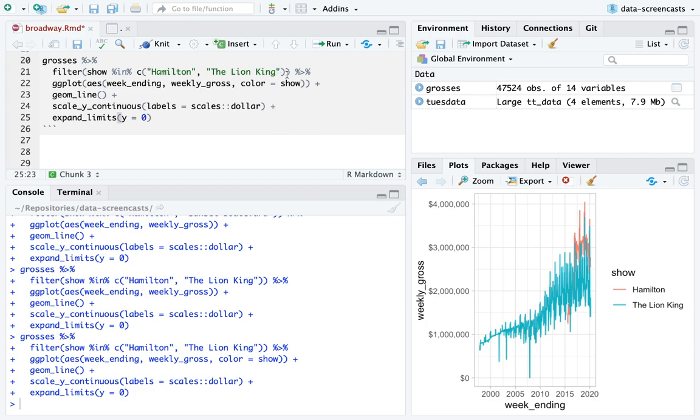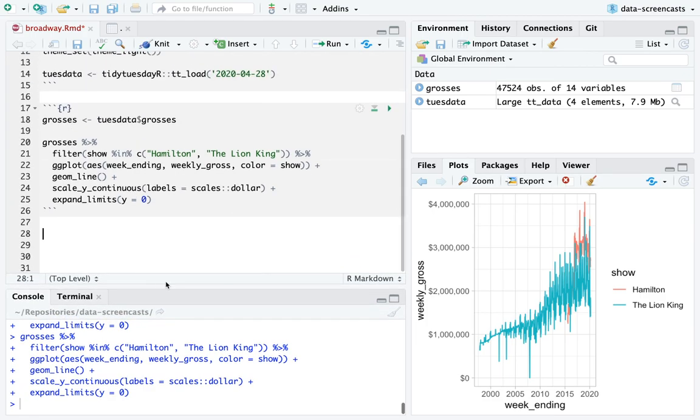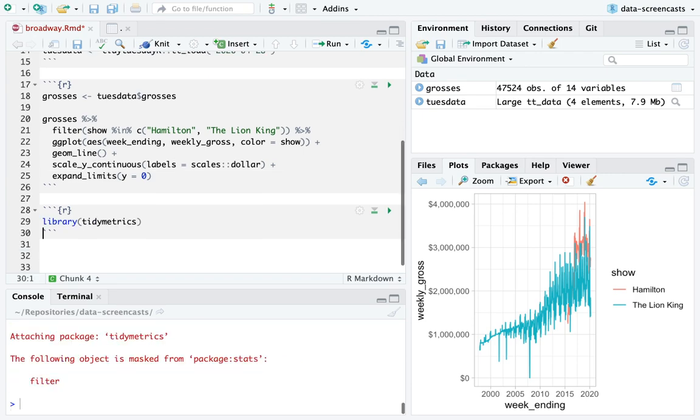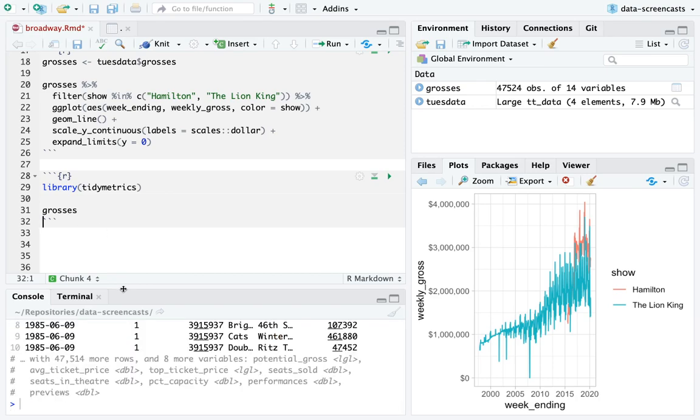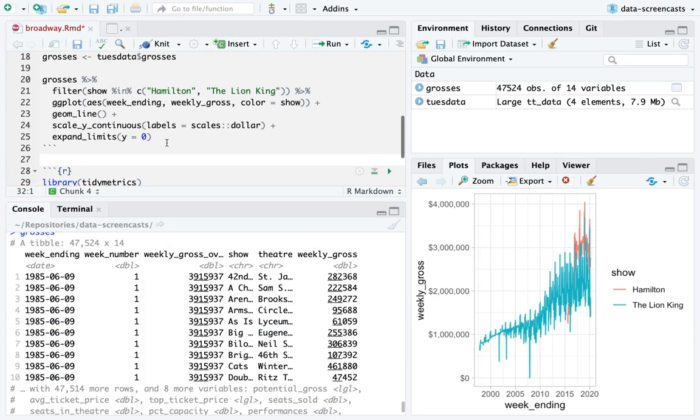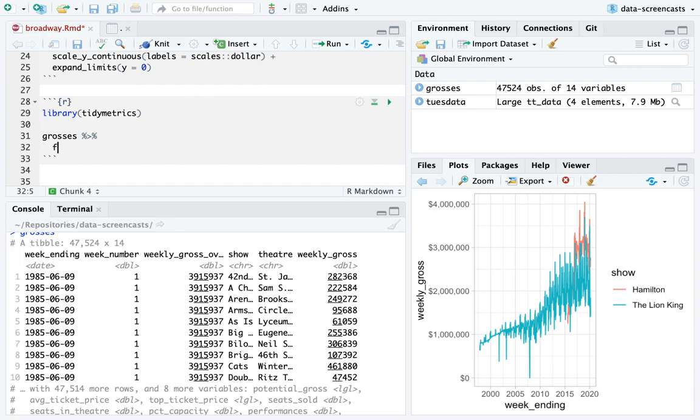That's really cool. Okay, I could keep looking at a couple individual shows, but I'm going to smooth this, actually. I think it's really great to show how we use Tidy Metrics to aggregate data over time with particular periodicity. So what I'm going to do is take a look at our grosses. I'm going to filter for one show to start, The Lion King.